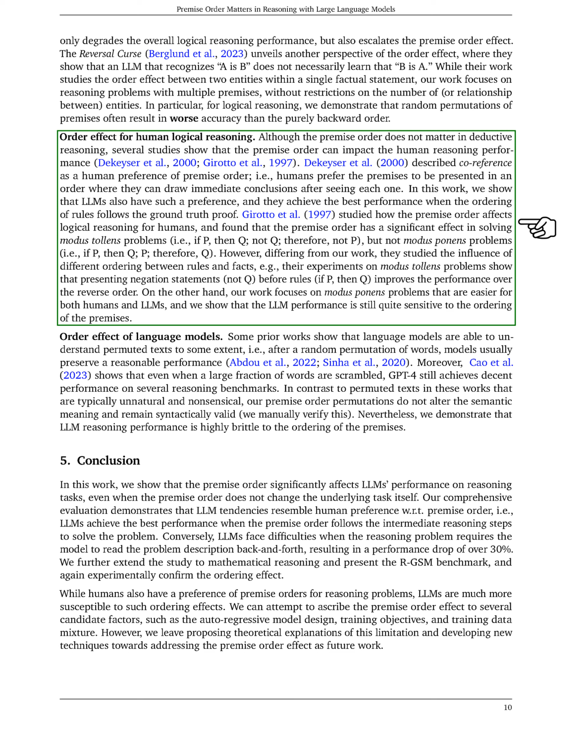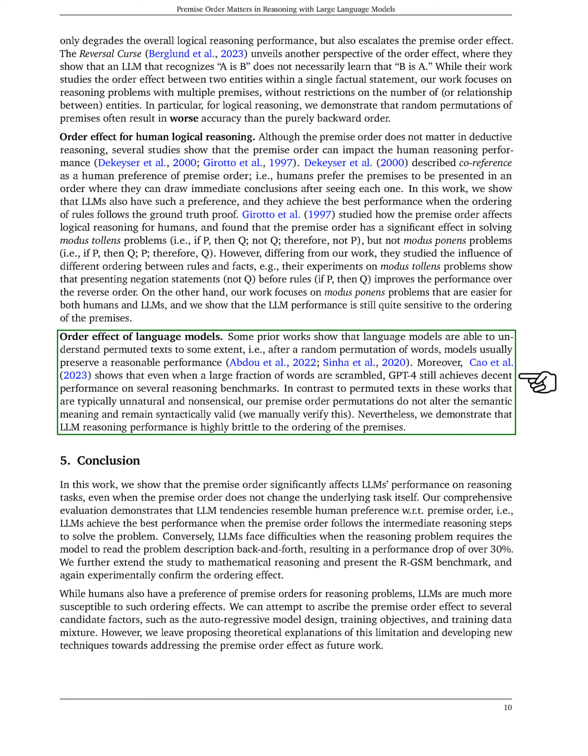Other studies have examined how premise order affects logical reasoning in humans, finding significant effects in solving certain types of problems but not others. Unlike these studies, our work focuses on problems that are generally easier for both humans and LLMs, yet we still find that LLM performance is sensitive to the ordering of premises.